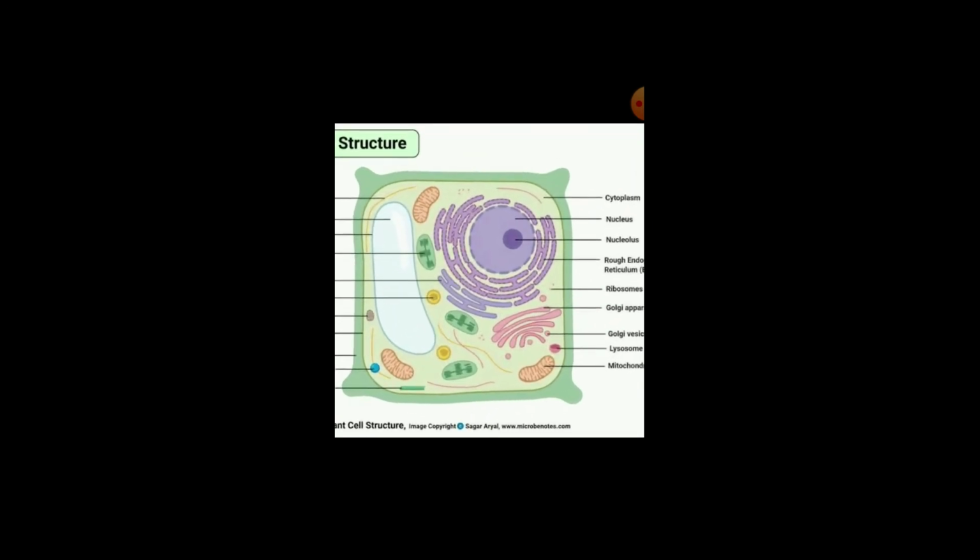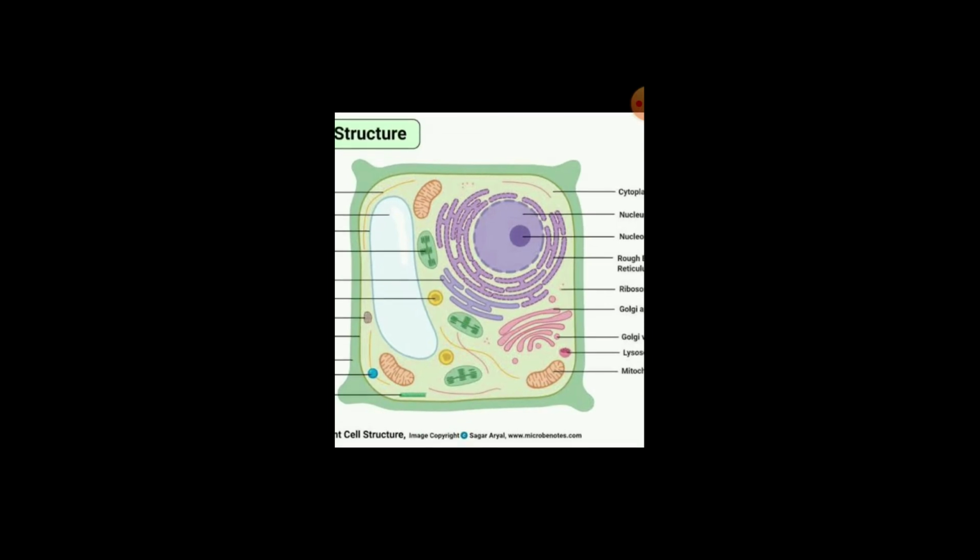It shows a plant cell. What are the different parts of a plant cell? Look at the center, there is a nucleus, surrounded by endoplasmic reticulum, and near the endoplasmic reticulum mitochondria can be seen.